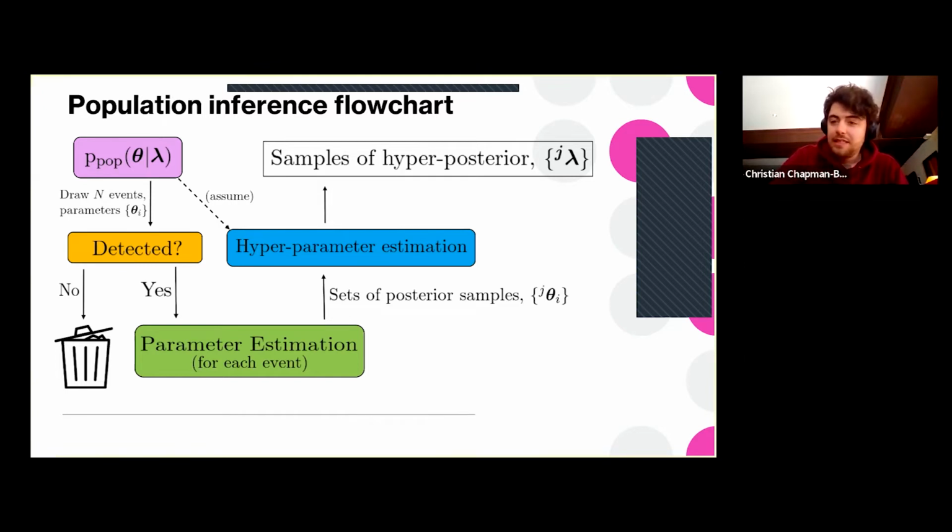But these samples may, as I alluded to at the beginning, present a different picture than is true in reality, because there are some events there in the bottom left corner that we never got to see. They've gone in the bin. And we can only really recover an unbiased estimate by modeling that orange box there, the detection.